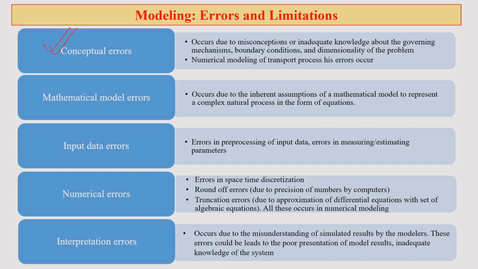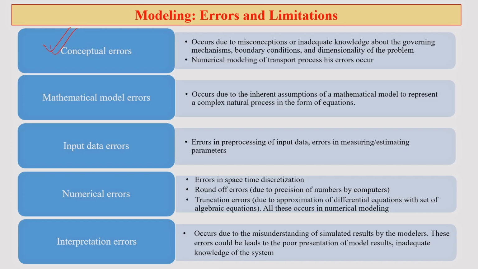And this error occurs, as I said, due to misconceptions or inadequate knowledge about the governing principles, the mechanisms or the boundary conditions. If you take the example of a rice field, where rice is standing, and you do not know what is happening in the rice field and what the different boundary conditions are, then it will be very, very difficult to run a model for that particular system. So, various other aspects are also involved with conceptual errors.